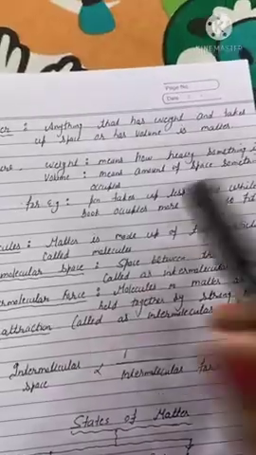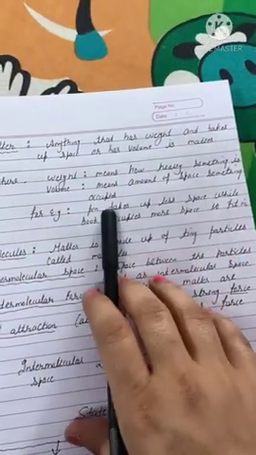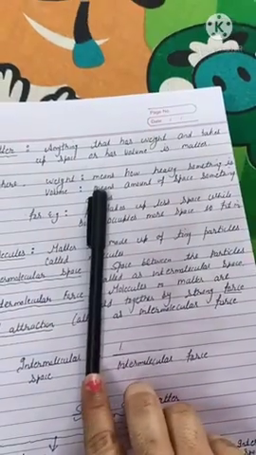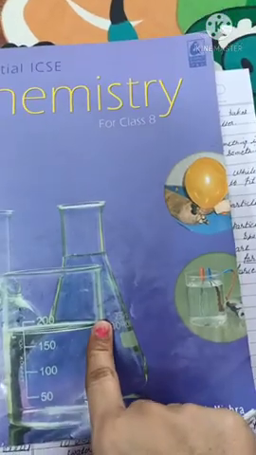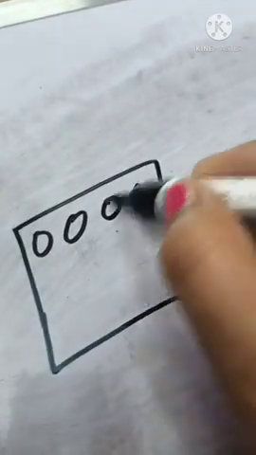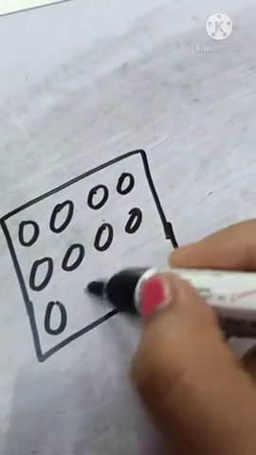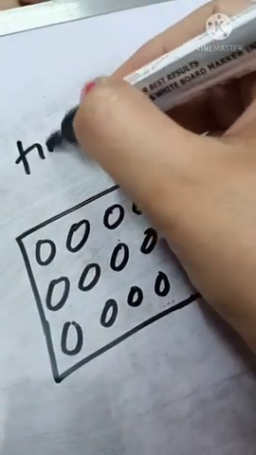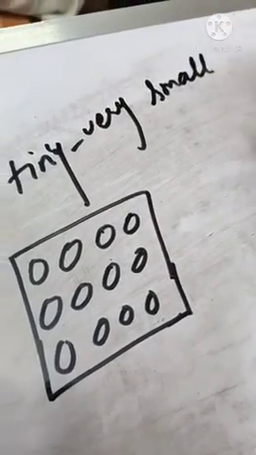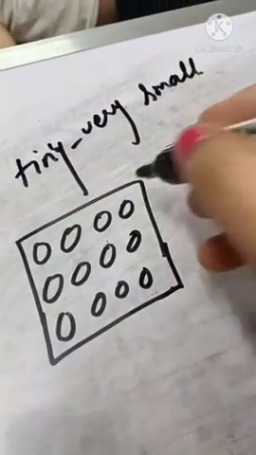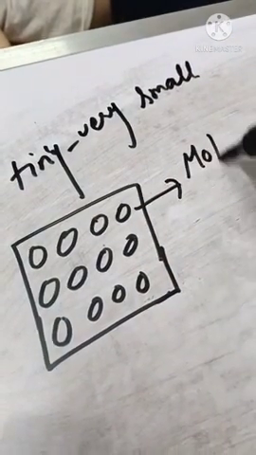Now volume means the amount of space something occupies. For example, a pen takes up less space while a book takes up more space to fit in. Now students, every matter is made up of tiny particles we call molecules. So consider this is a matter and is made up of tiny particles. These all are tiny particles, where tiny means very small. So matter is made up of tiny particles we call molecules. These all are molecules.